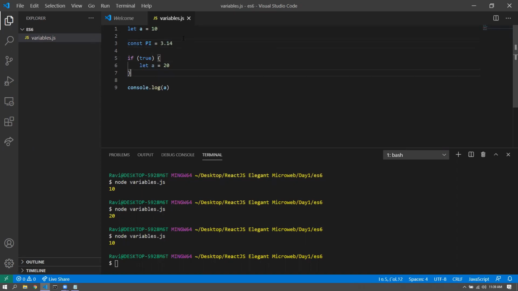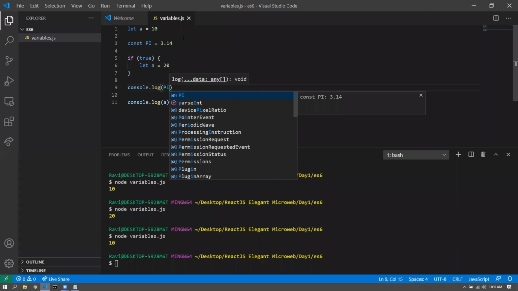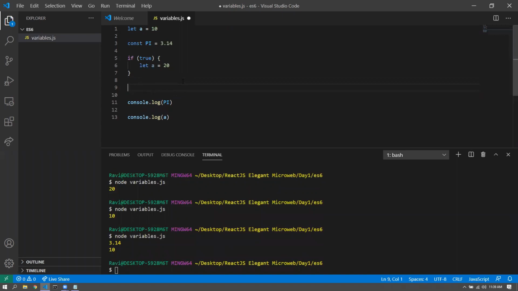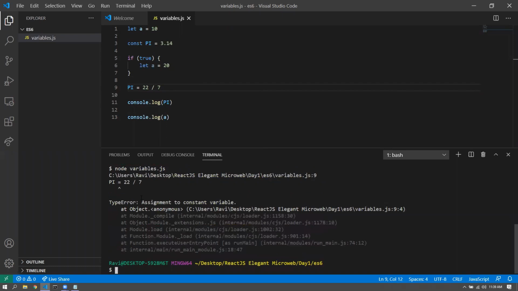If this is the case, if I do a console.log of pi, then this would work, and this would also obey the scope and all those things. The only problem is, or maybe it's not a problem, it's a good thing, if I try and go for 22/7, for example, if I try to modify the constant, it would throw me an error, right? Assignment to a constant.